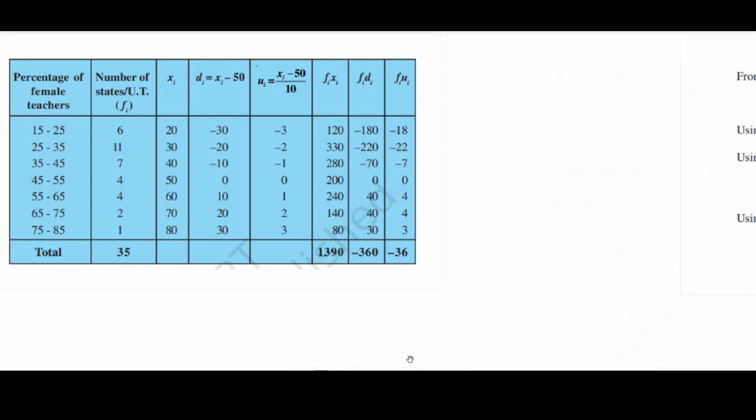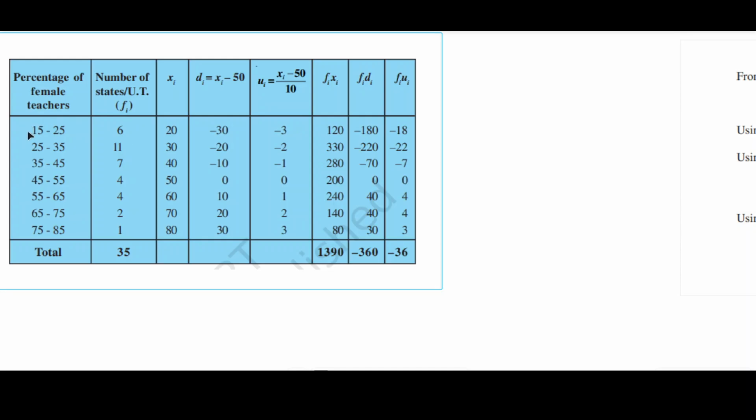Now look at this figure. What do you understand here? Given the percentage of female teachers at union territory level, the number of states is given here.